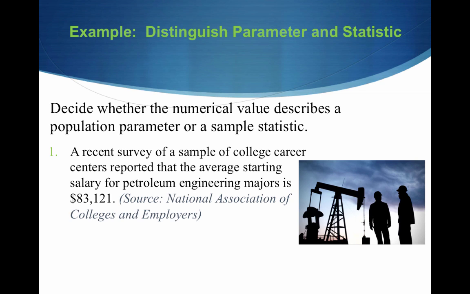Well, the wording is there for us. Let's go back to the first 6 words: a recent survey of a sample. This number is coming from a survey of a sample. So right away we know that $83,121 is indeed a statistic.